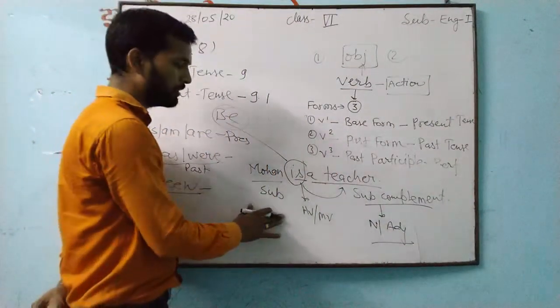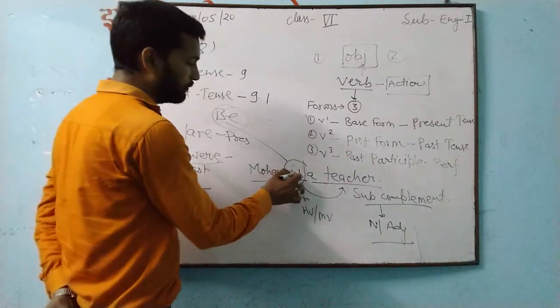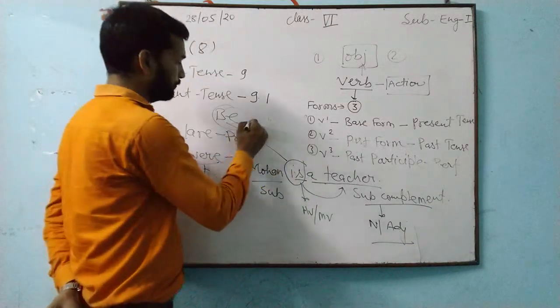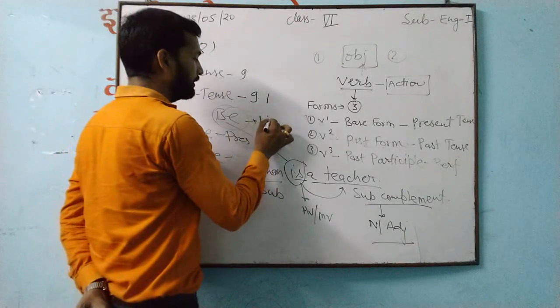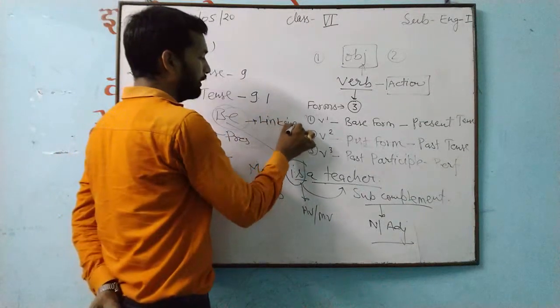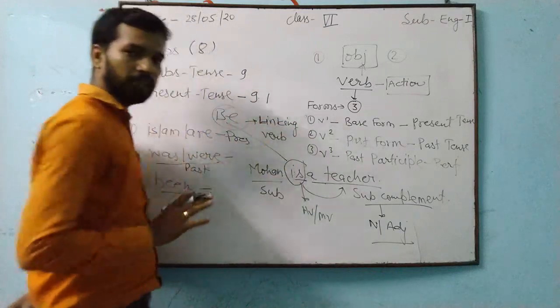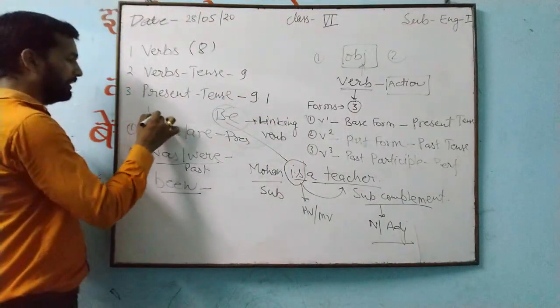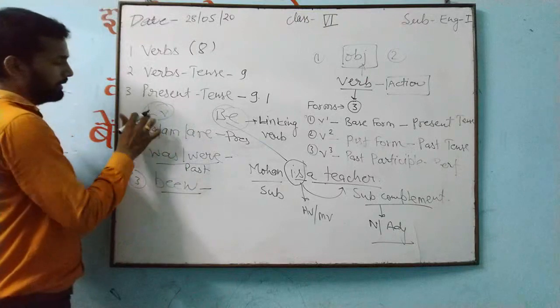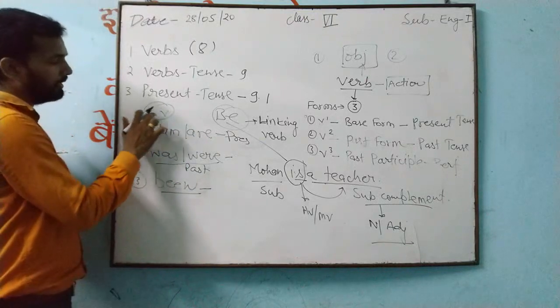This is about that. And this form of be here is known as linking verb. Linking verb, L for linking, V for verb.